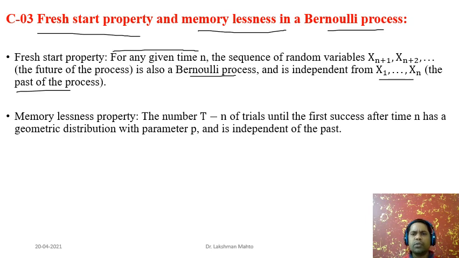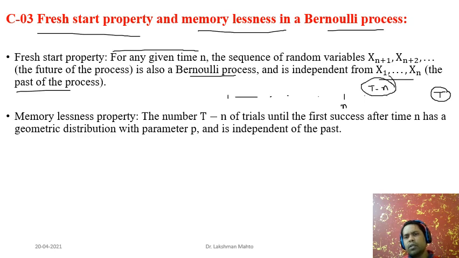For the sake of simplicity, you are not going up to an infinite number of trials, so you are going up to T trials, where T is the associated random variable. Till n you have already observed. So what is the meaning of T minus n? Whatever is happening after the nth trial, we denote it by T minus n.